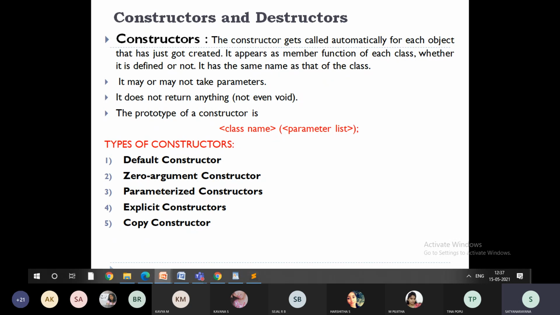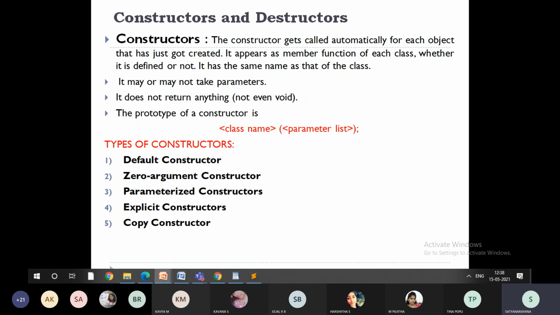Whether you define it or not, automatically it will be created when you create the object. The name of the constructor is going to be the class name, right? So the constructor will get called automatically for each object when you create it.